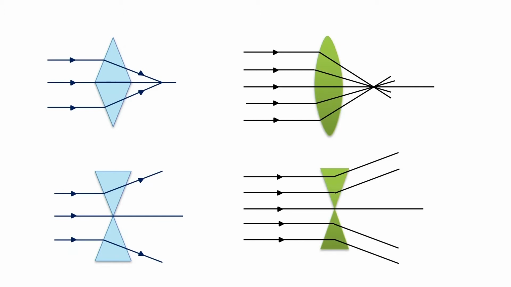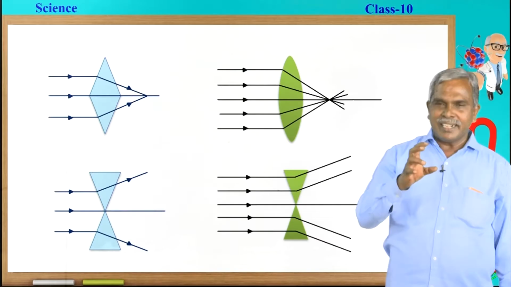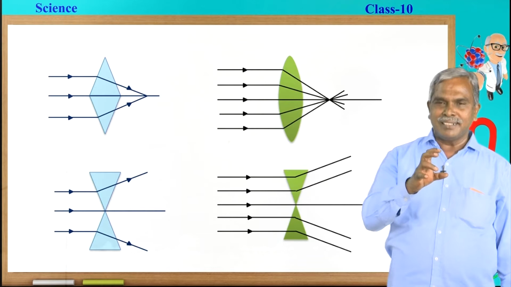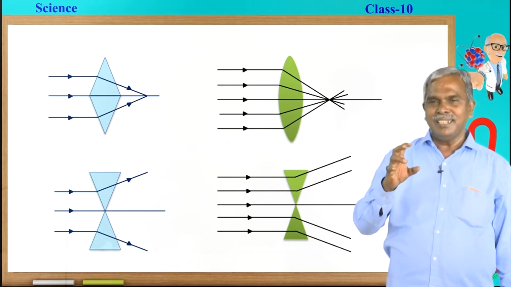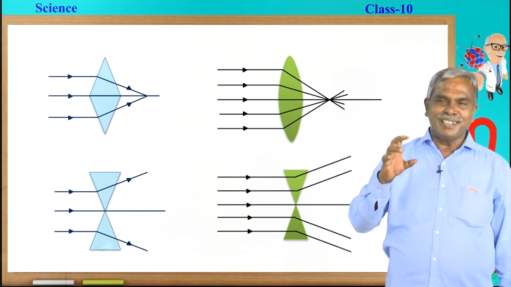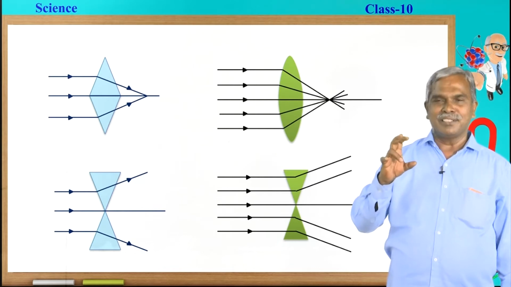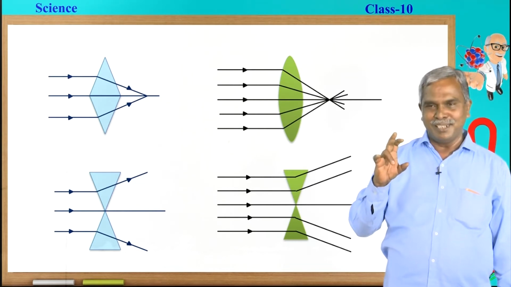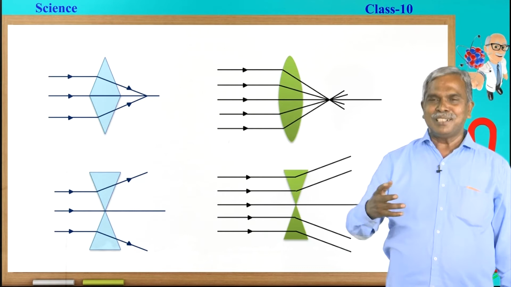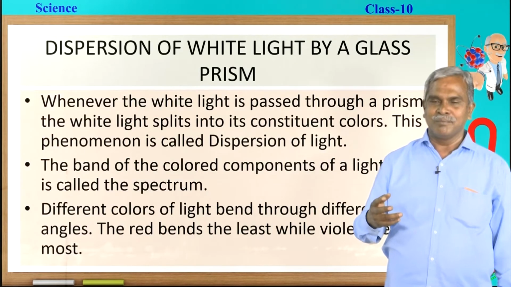I hope, children, now it is made very clear. This is not an exact explanation, I know. Indirectly, by using prisms like this, you can understand the convergence and divergence effect of the convex lens as well as the concave lens. Okay, children, let us proceed further.